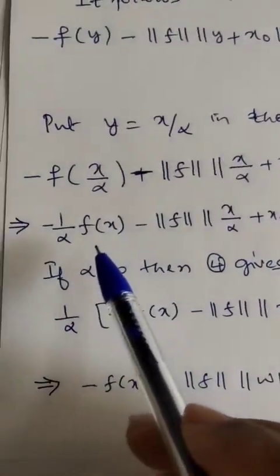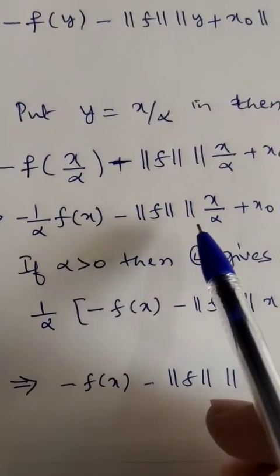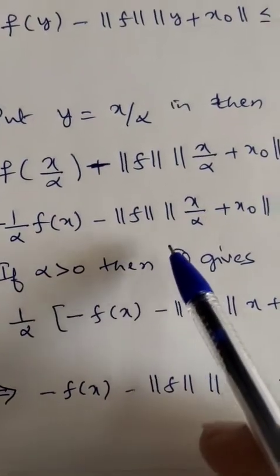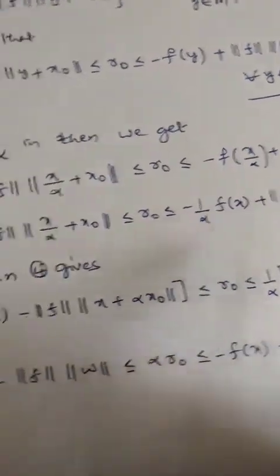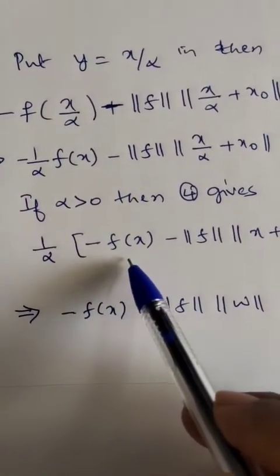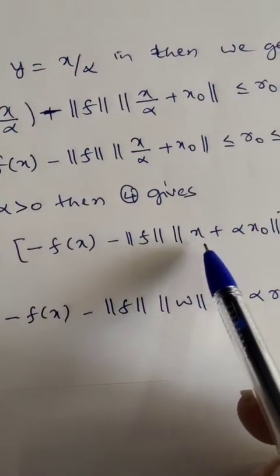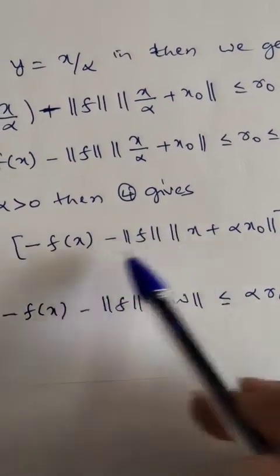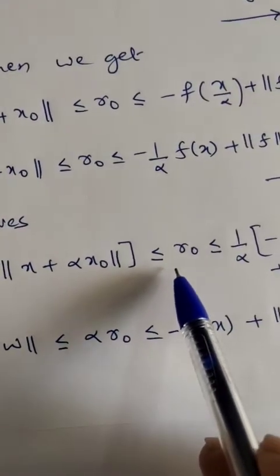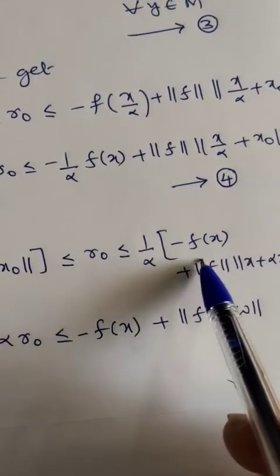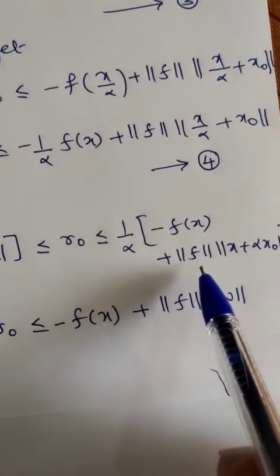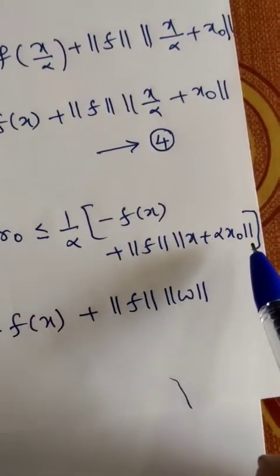So use the linearity condition. I will take 1 by alpha outside and we will get this expression. Now if alpha is positive, then this expression gives, so what will happen? I will take 1 by alpha outside. So the remaining is minus f of x minus norm of f into, I will take the LCM as alpha, that I will take outside, norm of x plus alpha into x naught is less than or equal to r naught less than or equal to 1 by alpha times minus f of x plus norm of f into norm of x plus alpha into x naught.